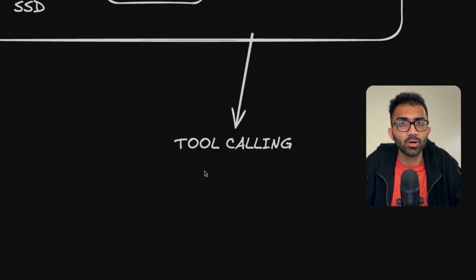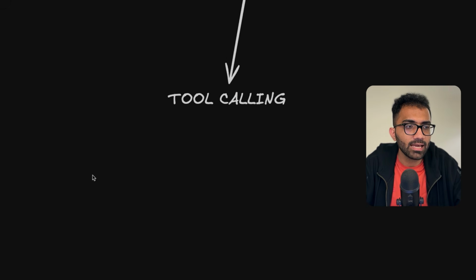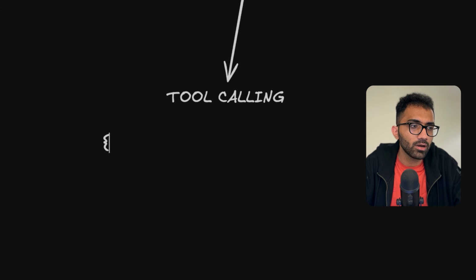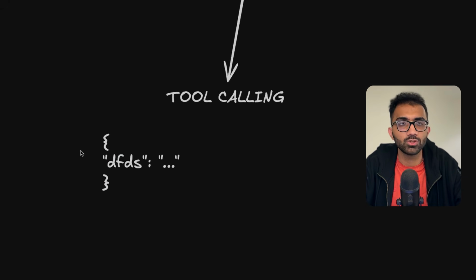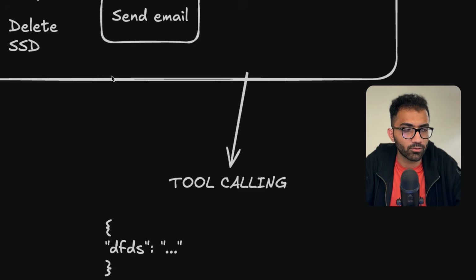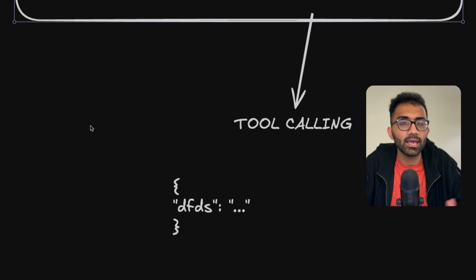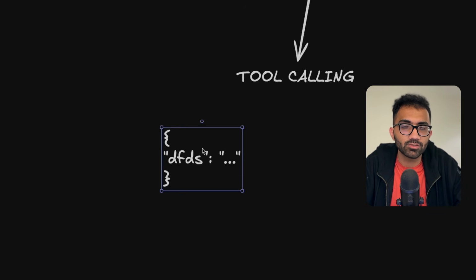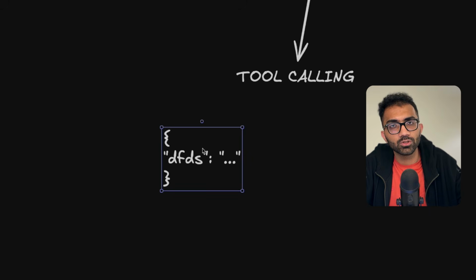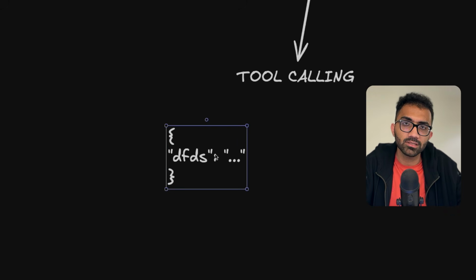Tool calling is nothing but a fancy way of saying that the AI responds in a specific JSON format, which your application understands. When I say application, I mean the client which is calling this API for the AI provider. The client is able to understand it, and it's the client that actually takes the action, not the AI itself. There is no AI system like Jarvis which is actually going and clicking something. The AI just returns the JSON, and it's the client, the software you're using to access the AI, that is responsible for parsing this and making the call.